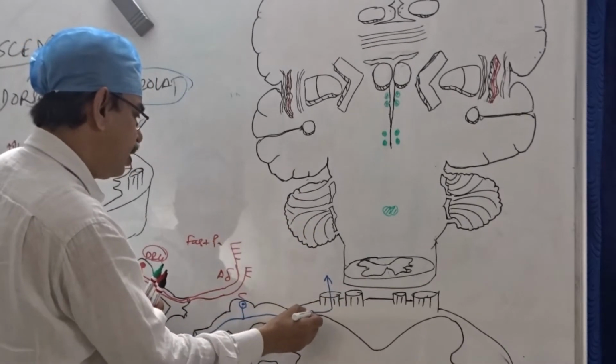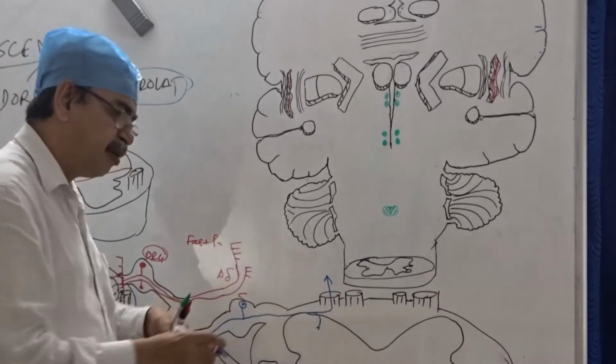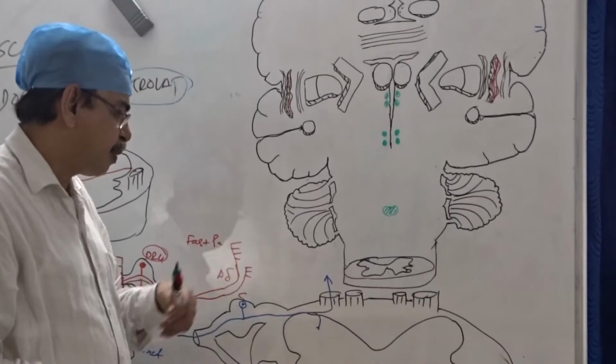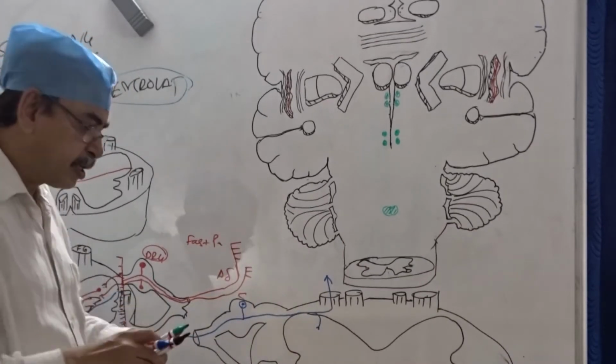They also send, as we have discussed earlier, a collateral to the spinal cord. And the importance also is to be discussed now.